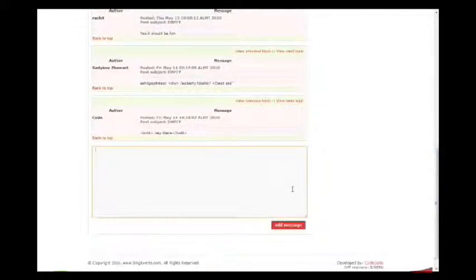If we go down here, we can even write something in HTML, and still the system would not display it as HTML because of safety reasons. It will simply display the characters as they are.